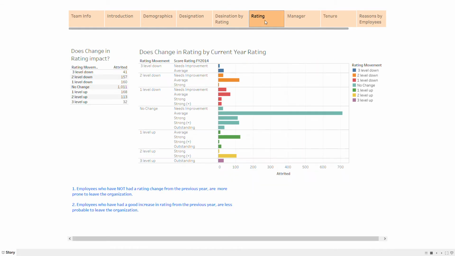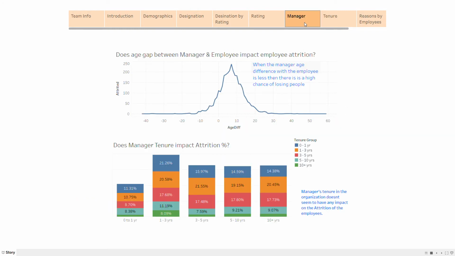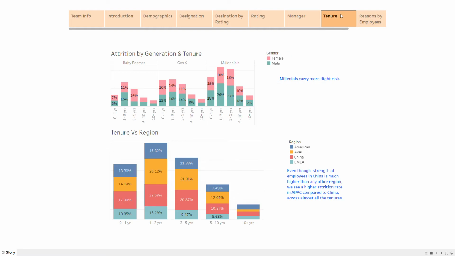Similarly, you would see if there is no rating movement, that is we have not been changing the rating, or employees who have not really changed their performance or improved their performance are leaving the organization. So we have looked at the rating change. We have looked at whether the age difference between the manager and employee is one of the reasons why employees are leaving the organization. And we've also looked at the tenure that the employees have stayed with us, by the generation the employees belong to.